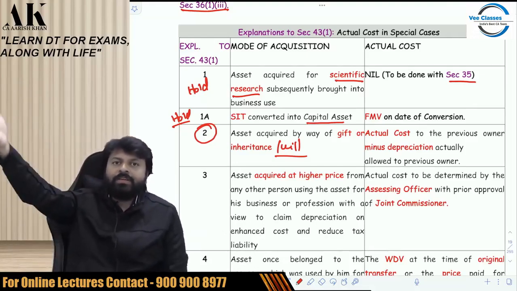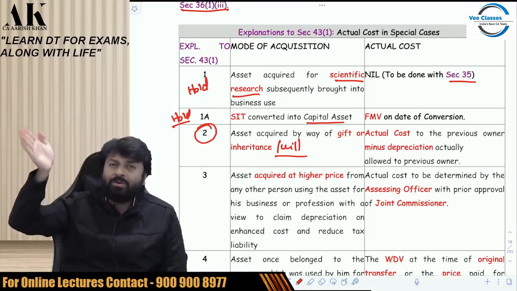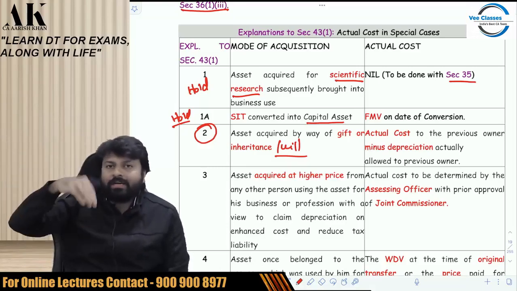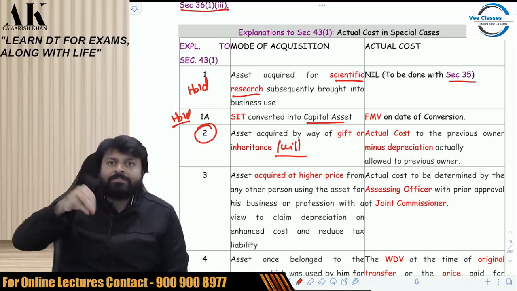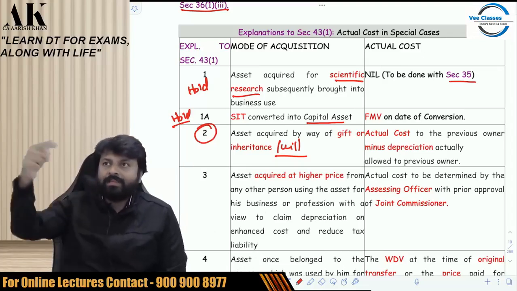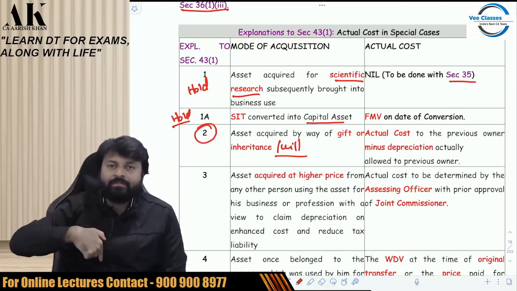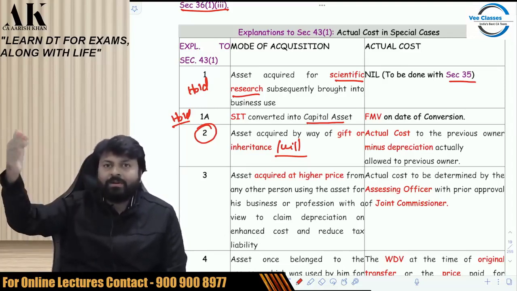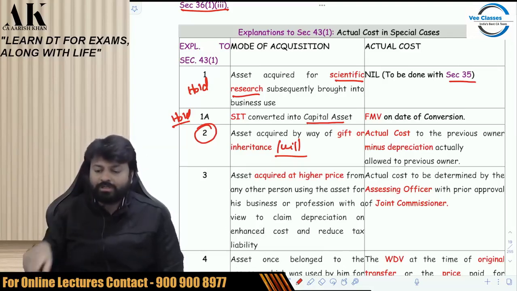So suppose the previous owner has purchased the asset for 1 lakh rupees, minus whatever is the depreciation allowed to that person till last year. Don't take the current year, till last year, because in the year of transfer under income tax law, depreciation is not allowed. So if somebody is transferring me the asset in 22-23, you have to reduce depreciation till 21-22 and see what is the WDV. That will become the actual cost in your hand.